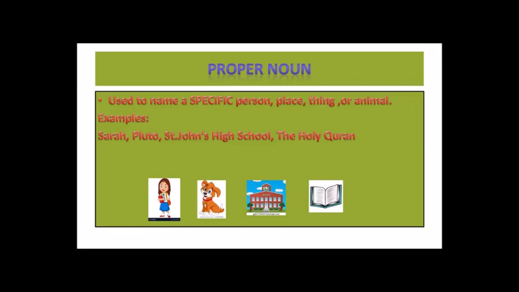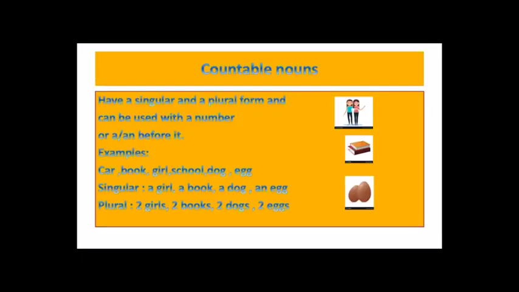Let's see some other types. Countable. Countable nouns have a singular and a plural form and can be used with a number or a or an before it. For example, car, book, girl, school, dog, egg.